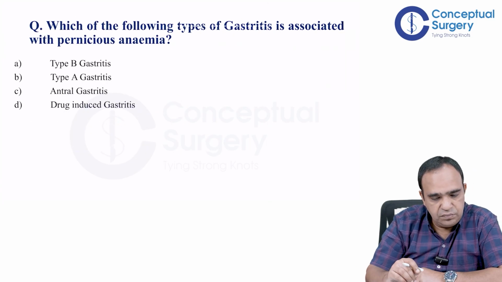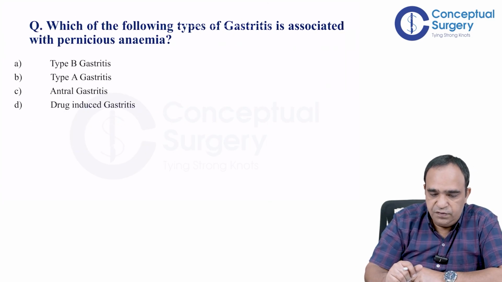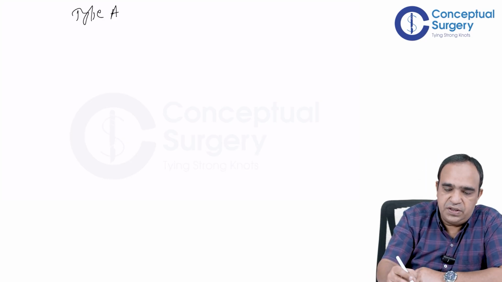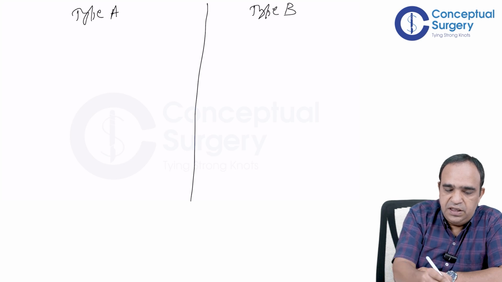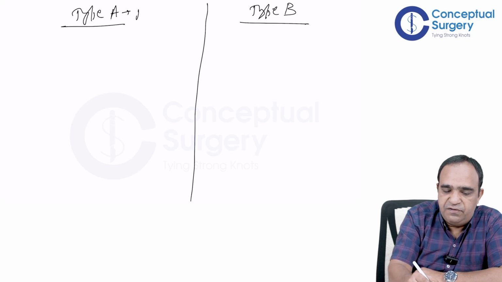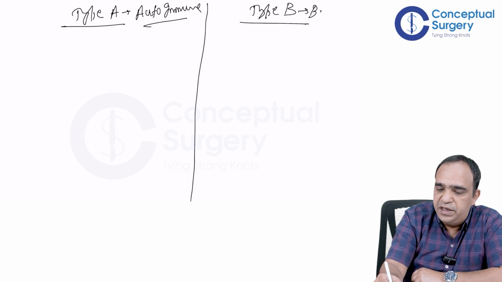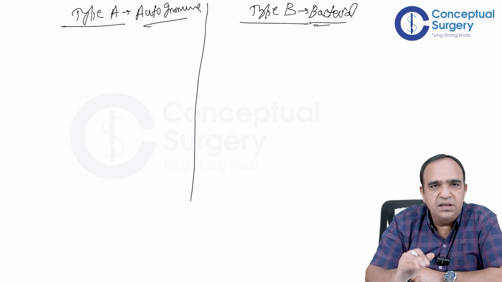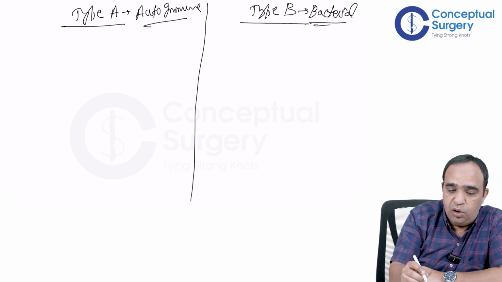Right? Done. Okay. Which of the following types of gastritis is associated with pernicious anemia? So, we have type A gastritis and type B gastritis. So, let us first discuss the type A. The easiest way to remember is, though many of you must be knowing it, the name itself, A for autoimmune and B for bacterial. So that's just one word. This will explain everything. I'll show you how.